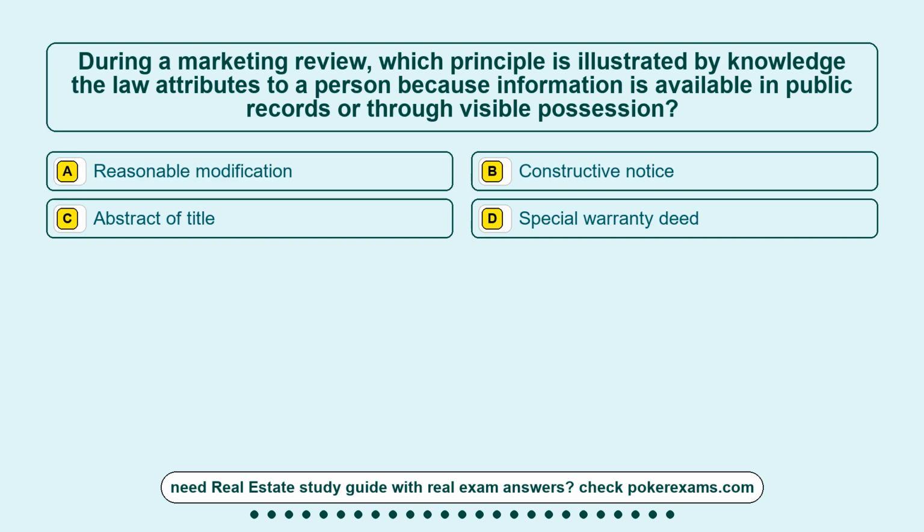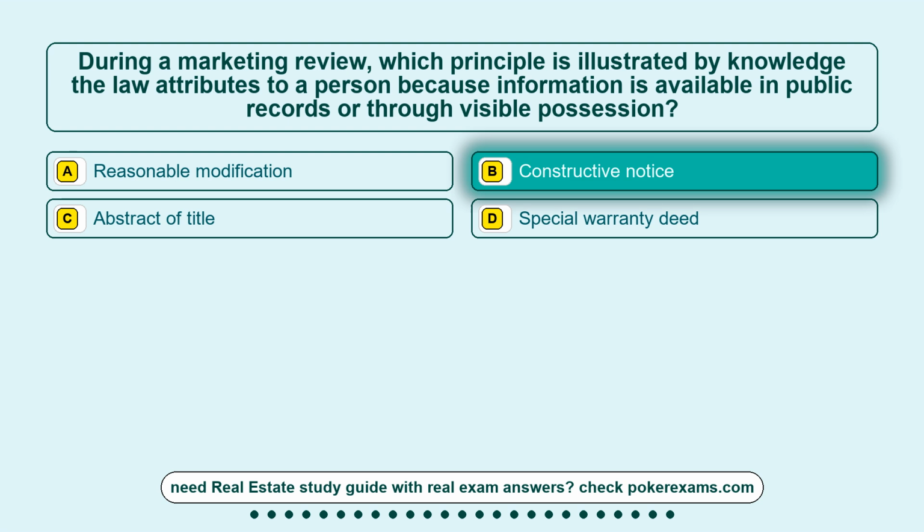Question 24. During a marketing review, which principle is illustrated by knowledge the law attributes to a person because information is available in public records or through visible possession? Option A, reasonable modification. Option B, constructive notice. Option C, abstract of title. Option D, special warranty deed. The correct answer is option B, constructive notice.